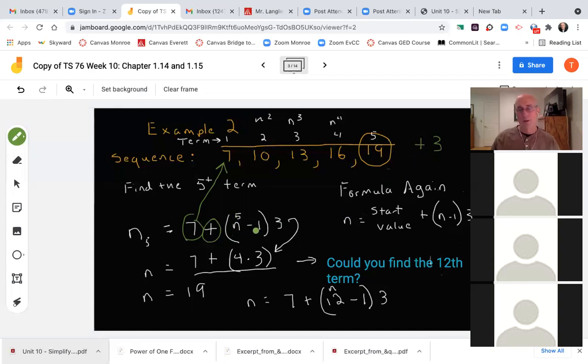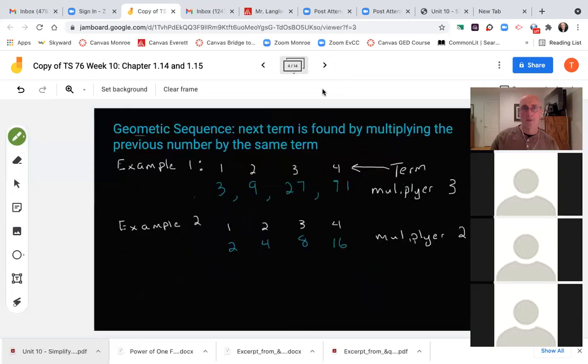So 5 minus 1 is 4, times 3 is 15, no, right? 4 times 3 is 12. So 7 plus 12 is 19. And so that is another example of just walking it through the formula of an arithmetic sequence, where we're adding the same thing each time. We're adding or subtracting the same thing each time. There might be a key concept you might put in your notes, that it's this adding or subtracting the same thing each time. That means it's an arithmetic sequence.